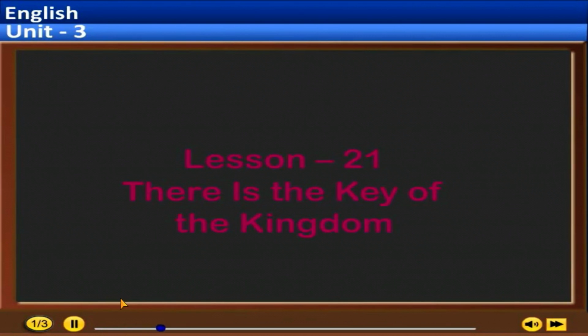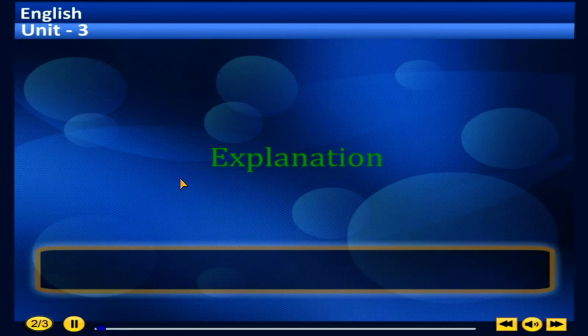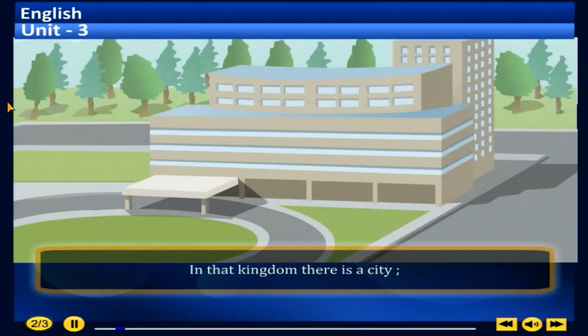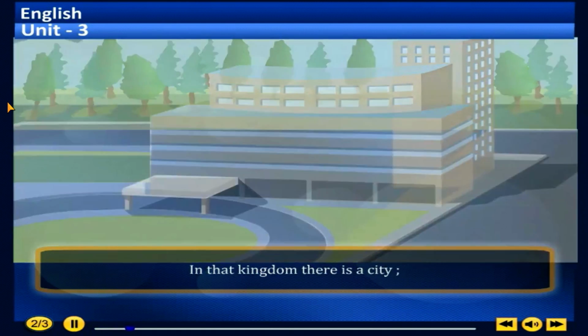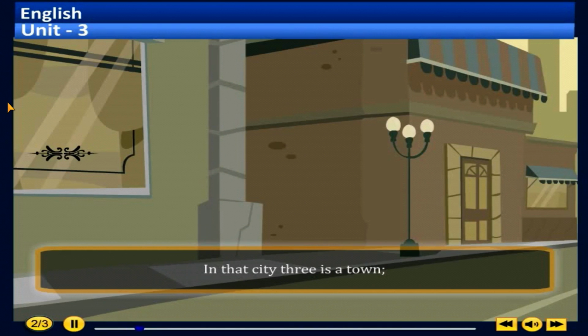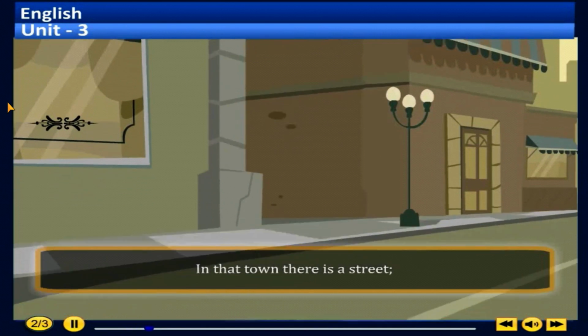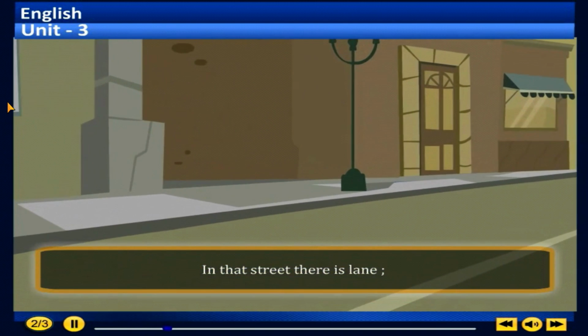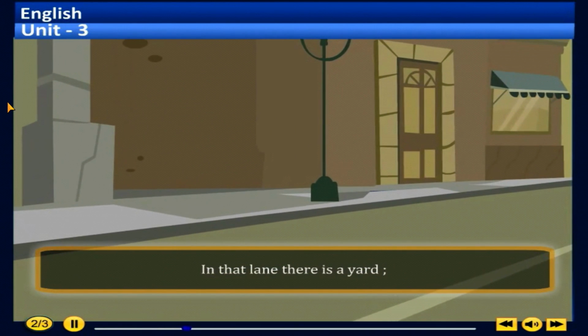Lesson number 21. Explanation. There is the key of the kingdom. In that kingdom, there is a city. In that city, there is a town. In that town, there is a street. In that street, there is a lane. In that lane, there is a yard.